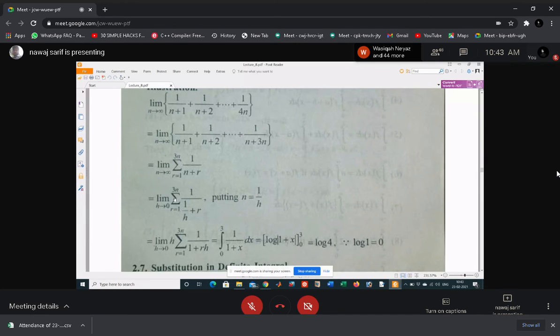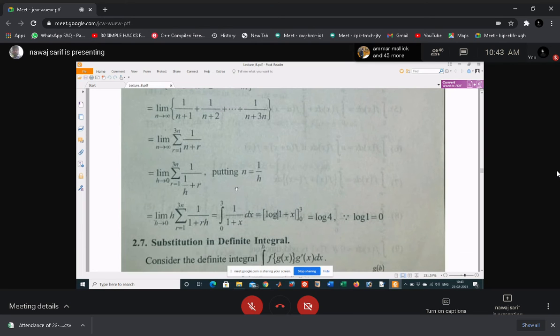So then your summation is: limit h tending to 0, r equal to 1 to 3n, of 1 by 1 plus h plus r. You can simplify this, and after simplification you will get limit h tending to 0, h outside, of the sum of 1 by 1 plus rh, from r equal to 1 to 3n. So see the similarity: this is a function of rh.